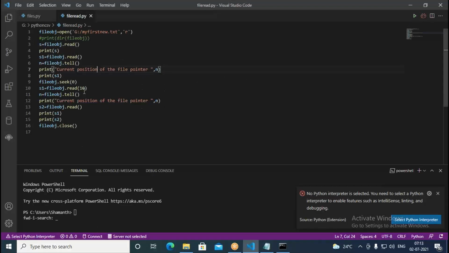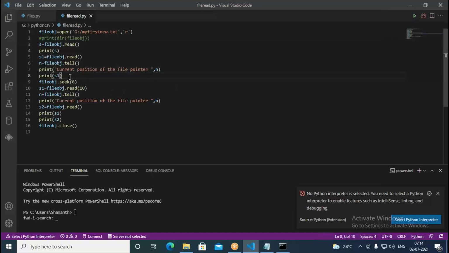So what happens if you try to read anything? Initially, S1 equal to file object.read, with that it's reading all the 123 characters. Then again, when you try to read, there is no data in that. You get the empty string. So when you go for S2, there is no data to read, because we have already come to the end of the file with this 123. So it can't read any data. Then to find out where the current file pointer is, n equal to file object dot tell, it gives you 123, it's printing 123 immediately.